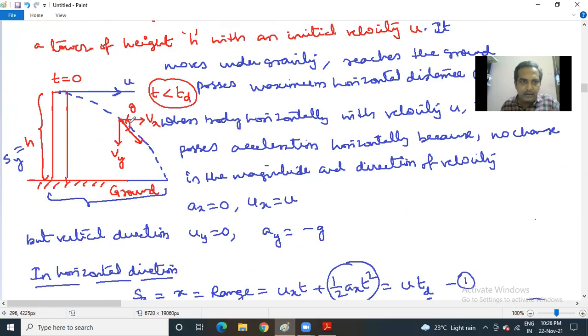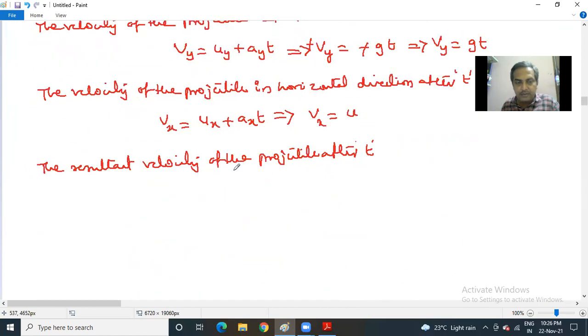Since it is moving in the plane, make use of the parallelogram law. This will be the direction of the resultant. The Vx and Vy are at an angle of 90. So therefore what we can write is Vr is equal to root over Vx square plus Vy square.